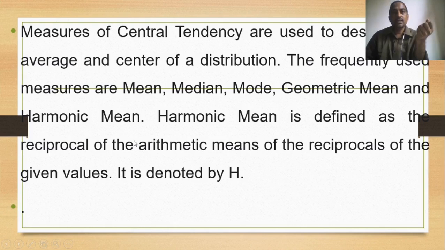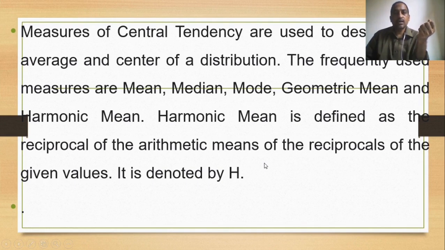Measures of central tendency are used to describe the average and the center of a distribution. The frequently used measures are arithmetic mean, median, mode, geometric mean and harmonic mean. Harmonic mean is defined as the reciprocal of the arithmetic mean of the reciprocals of the given values. It is denoted by H.